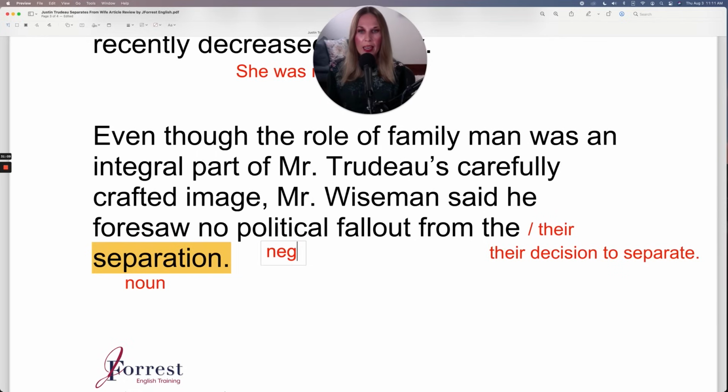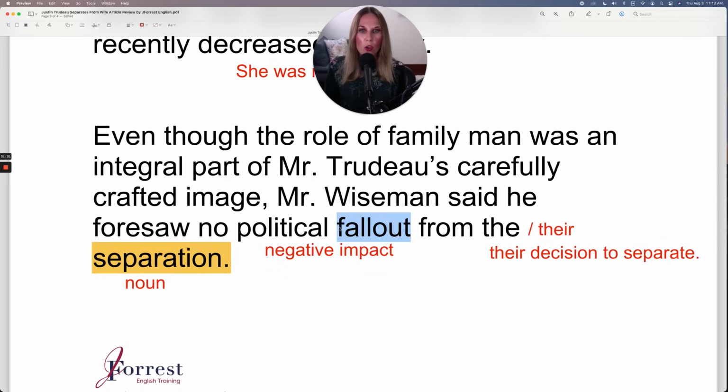So a negative impact from the decision, from their separation. There was a negative impact. And how could there be a negative impact? His popularity goes down. His ratings go down. His public image goes down. So political fallout, negative impact. Yeah, that's how I'll say it.